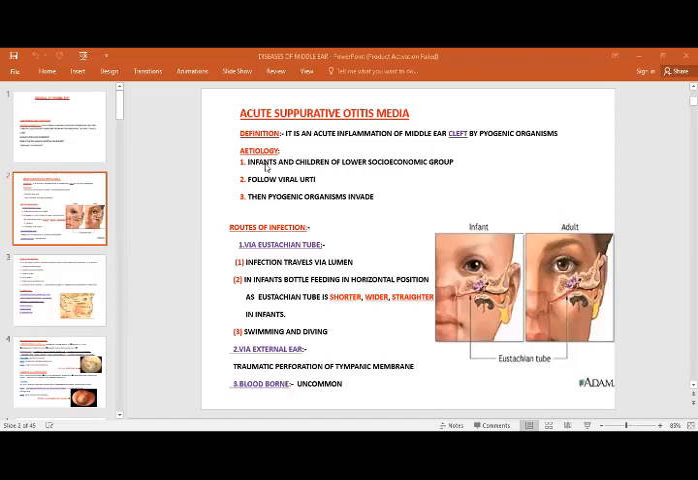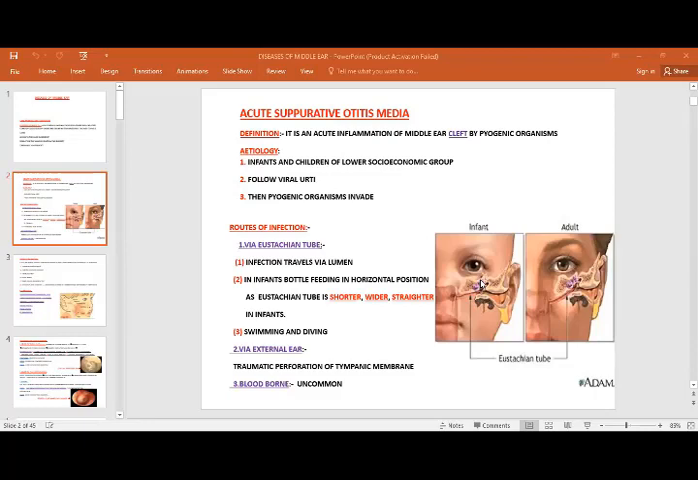Normally it is present in people living together in crowded conditions, and they definitely have a viral upper respiratory tract infection, and then pyogenic organism. Of course, as the name says, it is acute suppurative otitis media. So what are the routes of infection? As you can see in this picture, this condition commonly occurs in children. In an infant, we know that the eustachian tube is the most important organ which can pass this inflammation.